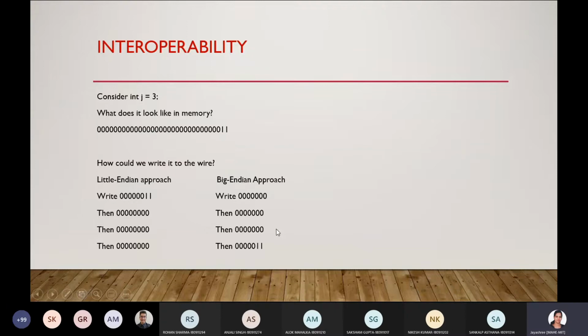The new system will understand this particular bit as 3, this as 3, if it is following Big Endian approach. This is the Little Endian approach followed by the original system, and this is the Big Endian approach, which can be understood by the destination system. The middleware does this task so that this will be properly communicated to the destination. That is interoperability. Just for your example, I've put this.